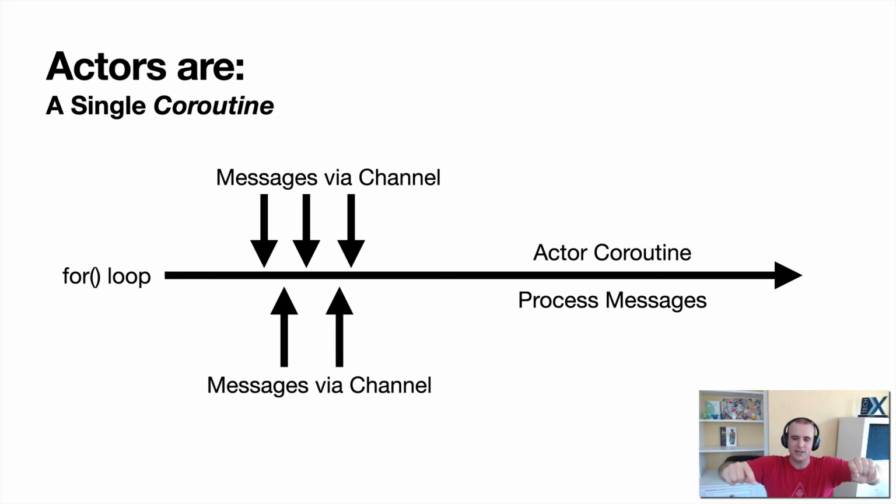It's an actor coroutine that processes messages. On the top and the bottom, messages are coming in at various points of time, but they're going to get processed in order, literally in a for loop, and we'll see the code. We get a message, we process it. That's really all an actor is, and that's how it's able to enable concurrency.